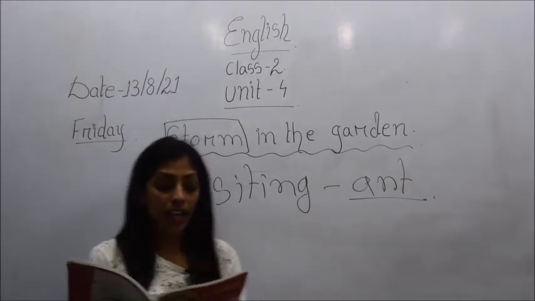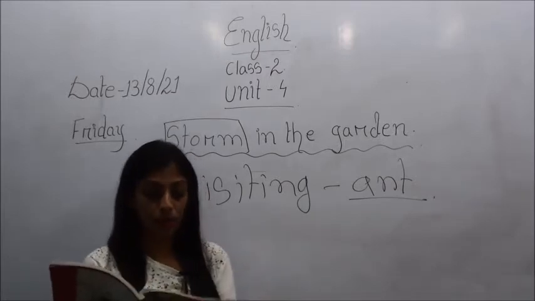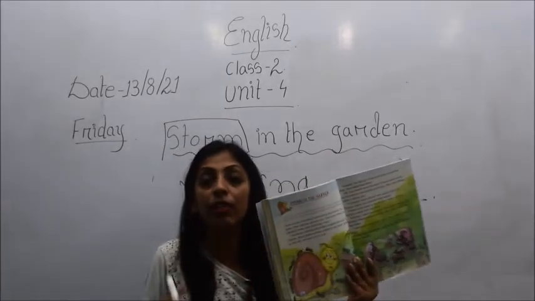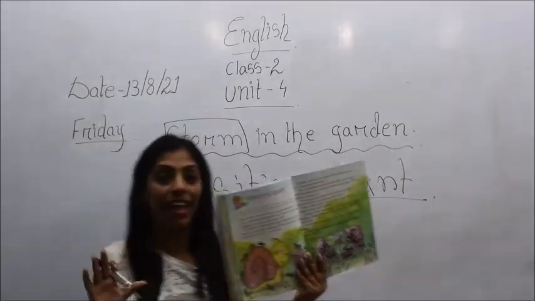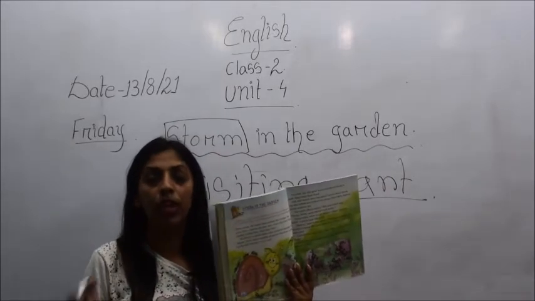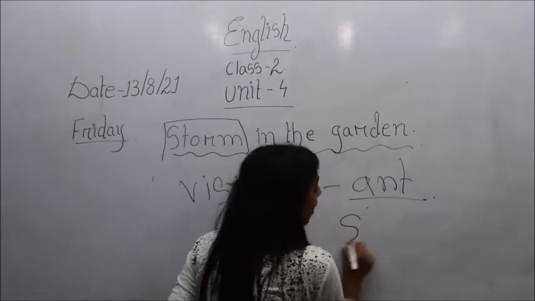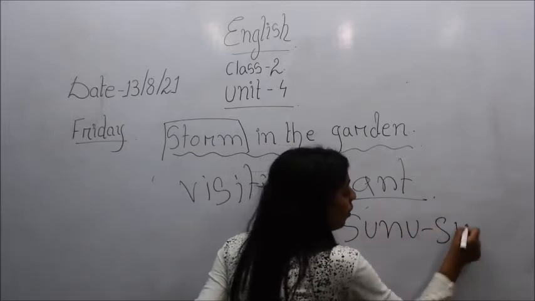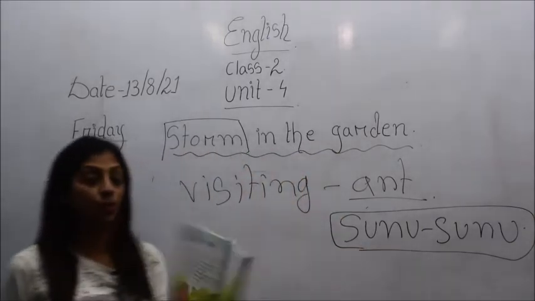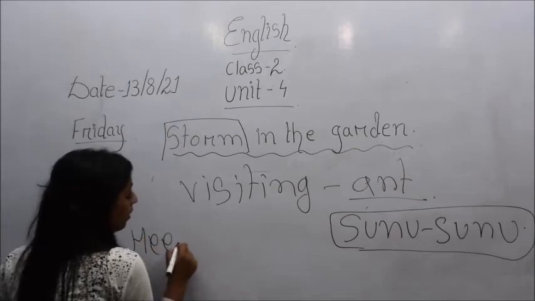Alright, they climbed all over him, they climbed under him. So you see here in the picture, when Sunu visited his friends, that means when he went to meet his friends the ants, then what did all the ants do? The ants climbed over him. All the ants climbed over whom? Over Sunu, S-U-N-U. And they were all laughing and making what sound? Hee.